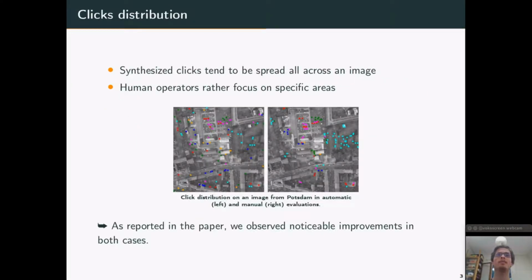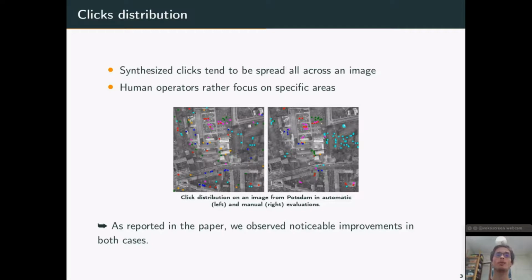We also analyzed the distribution of the annotations. So as I said, we automatically evaluated our framework, but we also evaluated it with a real user in the loop. And as we found out, a real user tends to focus its clicks on specific areas, as can be shown in the right image, while synthesized clicks mostly tend to be spread all across the image, as can be shown on the left image of the figure.